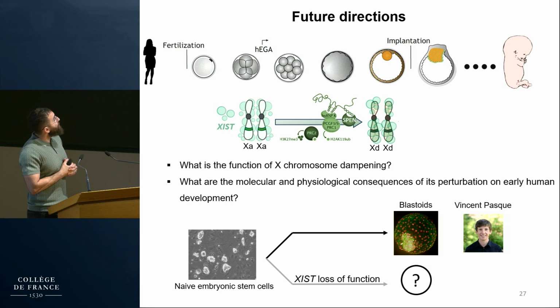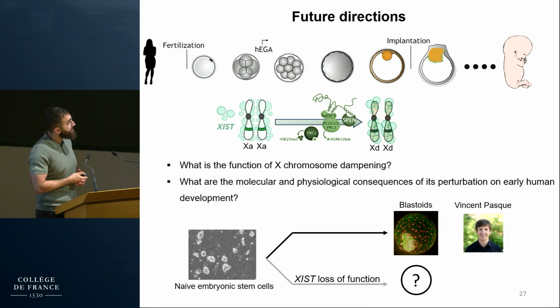So the next step would be to determine the function of X chromosome dampening, and more specifically, what are the molecular and physiological consequences of its perturbation on early human development, so an XIST loss of function context. And for that, we're going to use the stem cell-based embryo-like models known as blastoids, which can be efficiently generated from naive human embryonic stem cells. And as you can see here, these blastoids highly resemble a pre-implantation blastocyst. And so they are a suitable cellular model to address these questions. And this will be done in close collaboration with the lab of Vincent Pasque.